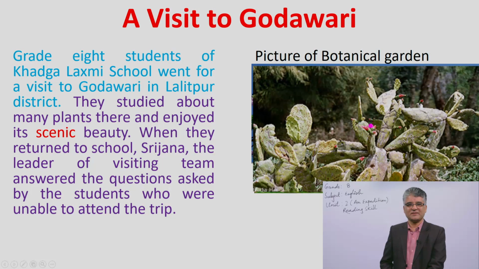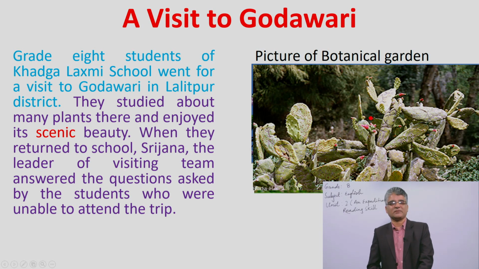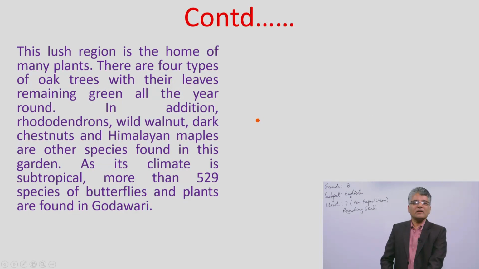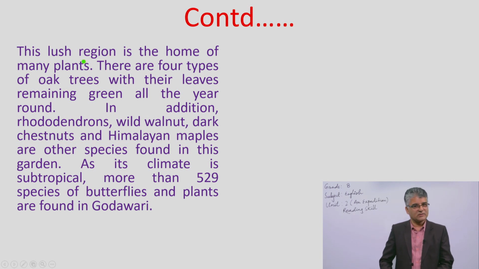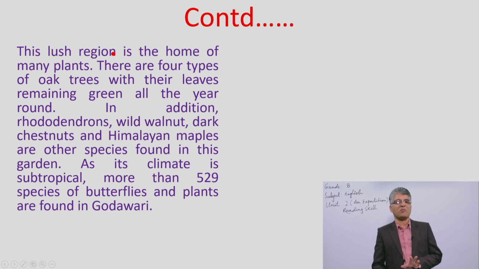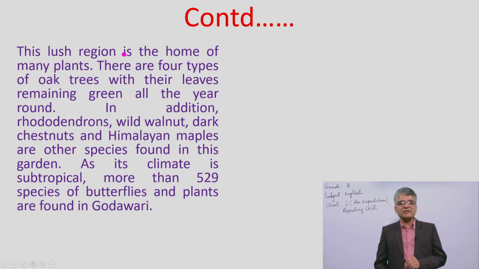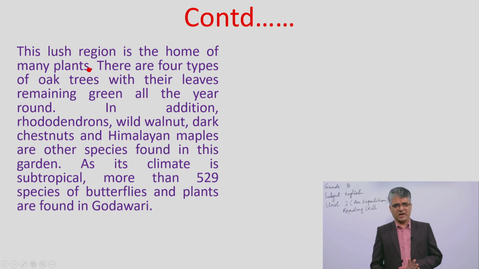Yes, and these are the scenic beauty of Godavari place. And now let's go further. This lush region, that means full of grass and full of a kind of plant. That region is completely covered with the varieties of plants and grass. So this lush region is the home of many plants. There are several plants found.